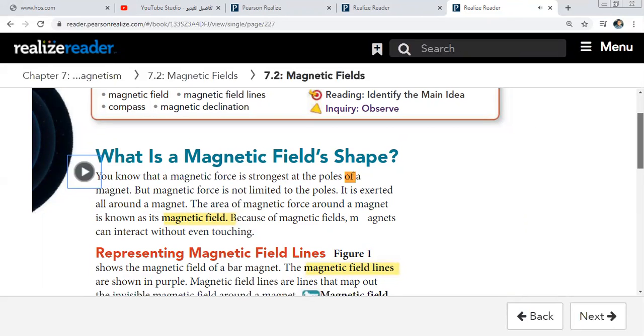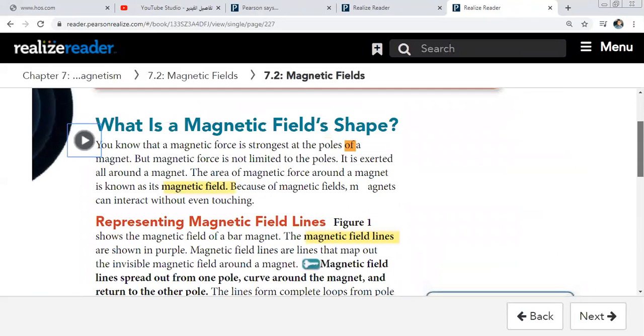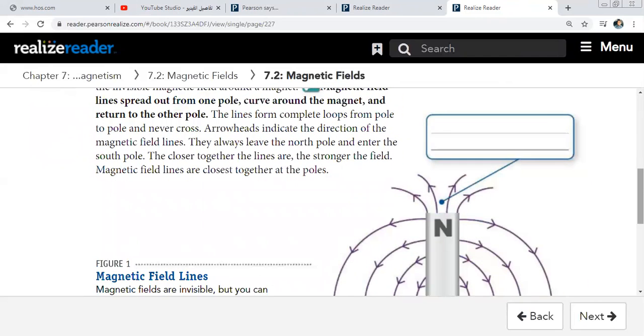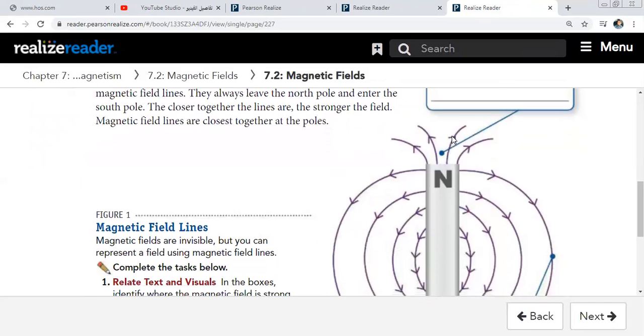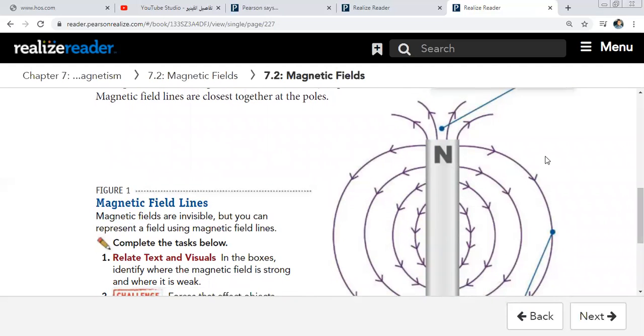The magnetic force is strong at the poles of a magnet. But magnetic force is not limited to the poles. The magnetic force is found around all the area around the magnet, not only at the poles, but around all the magnet.